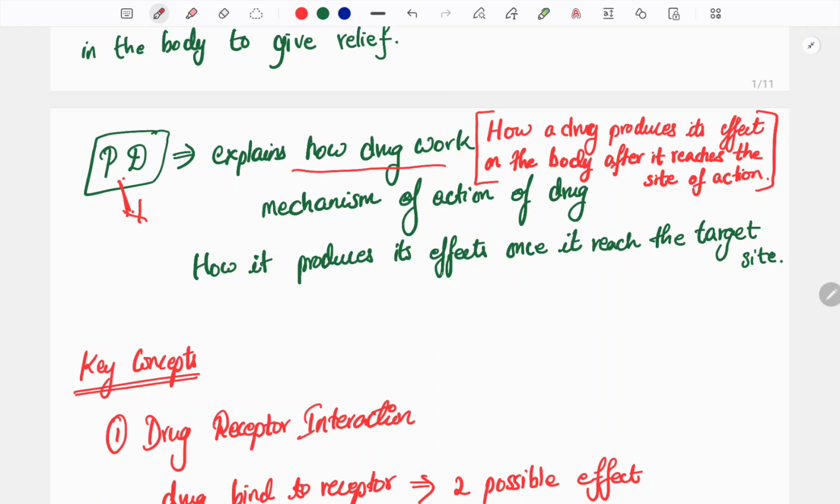So how does it produce its effect once it reaches the target site? After the drug is administered, it reaches the target site, then it produces some effect. We are going to study that.